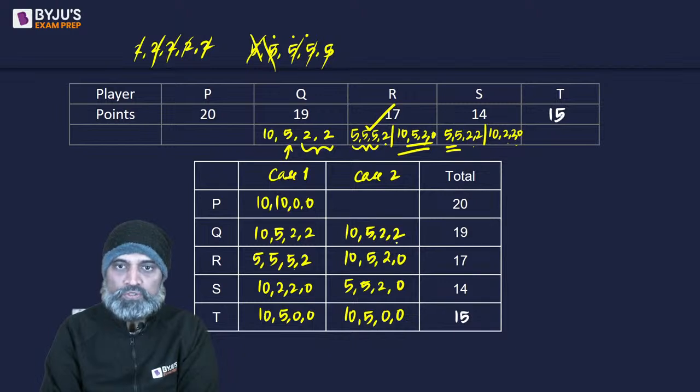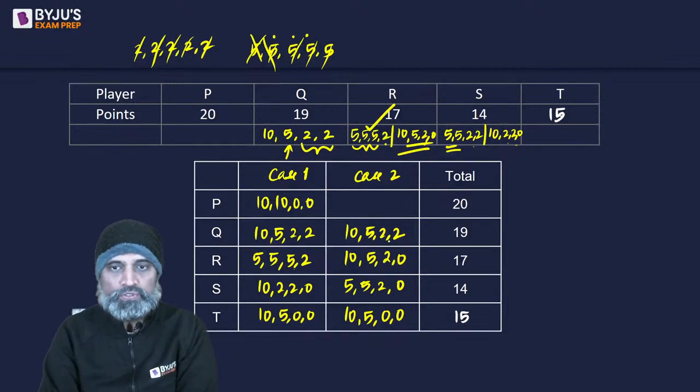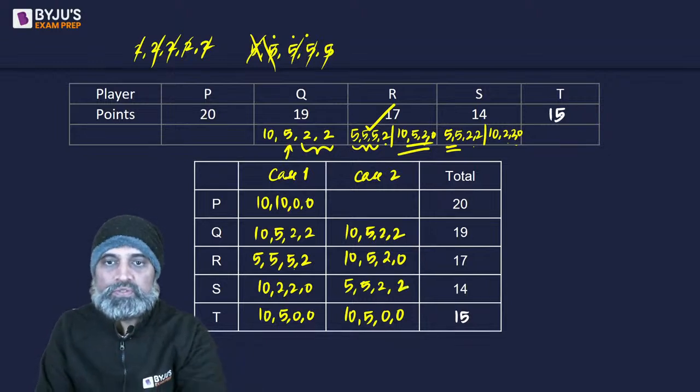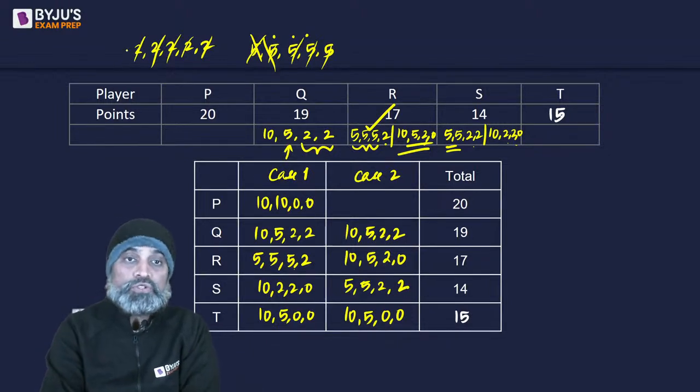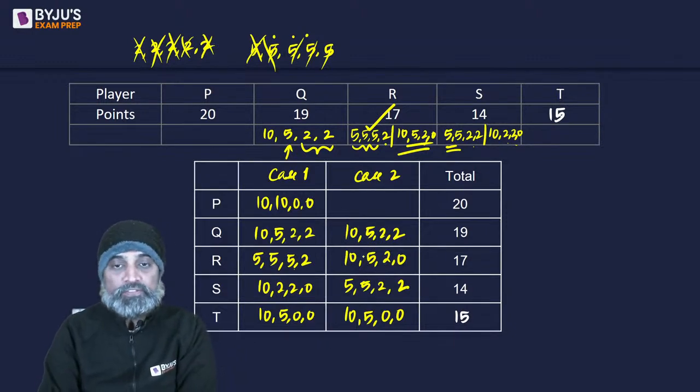How many 2s do we have? 1, 2, 3, 4. Oh, we have only 4 2s. We need 2 more 2s. That means we can't have this combination. 5s are 5s, we'll look at the 10s later. 2s right now we have 4 2s. Sorry, this is not 0, this is 2. Okay, we have 5 2s also. This is also done. Now we need 5 10s.